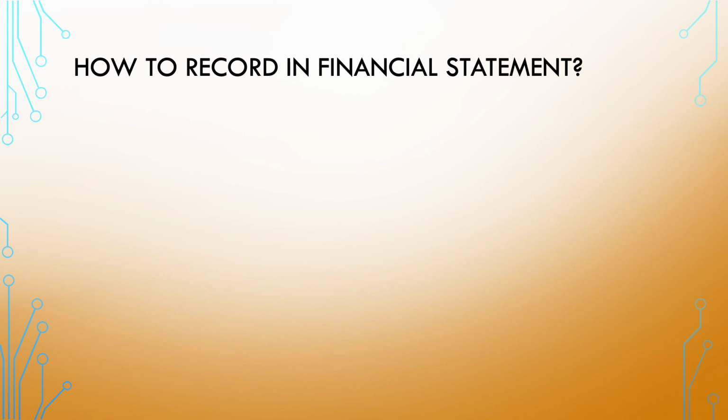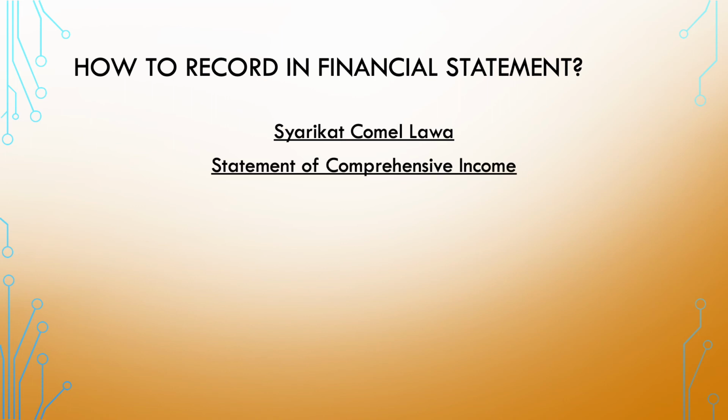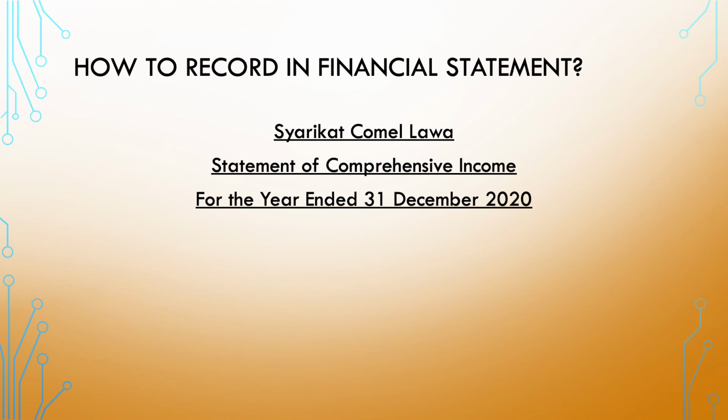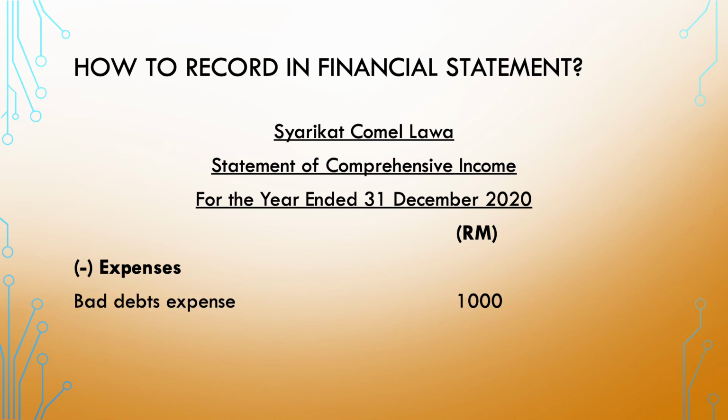How to record in financial statement? Syarikat Comel Lawa Statement of Comprehensive Income for the year ended 31st December 2020, we minus expenses, bad debts expense RM1,000.